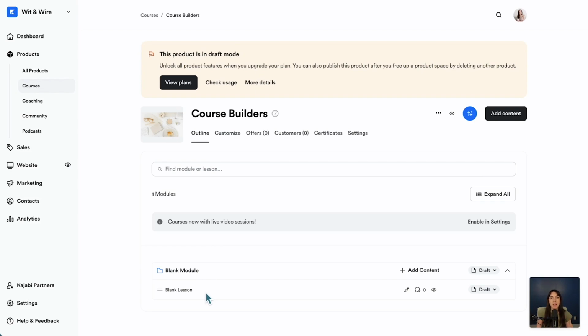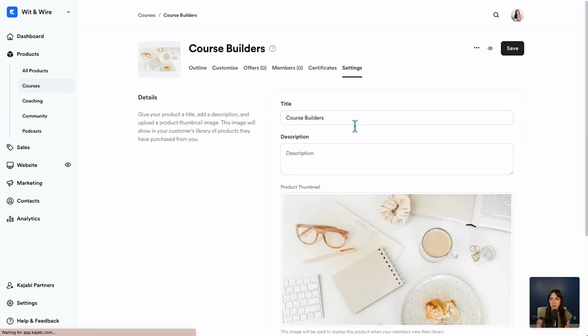And I'm going to bring up an existing course that I have shortly so you can really get a feel of what that looks like. You can also customize the look and feel of the course here. You can add offers, i.e. different price points. You can also see how many students are enrolled here. You can utilize certificates if that suits your business. And under settings, this is where you could change the course title and image at any time.